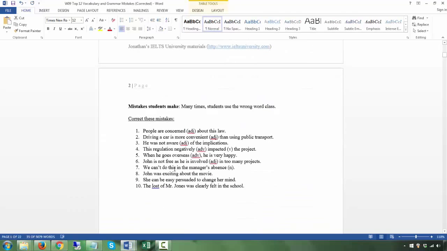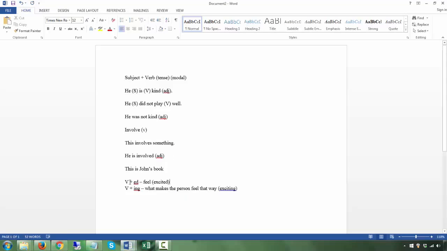Having said that, for this, it should be the person feeling, right? John was excited, so it's the ed. Both are adjectives. Don't forget, both are adjectives. They are not verbs. I'm saying that you take a verb and you put an ed, it becomes an adjective. You take a verb, you put an ing, it becomes an adjective.